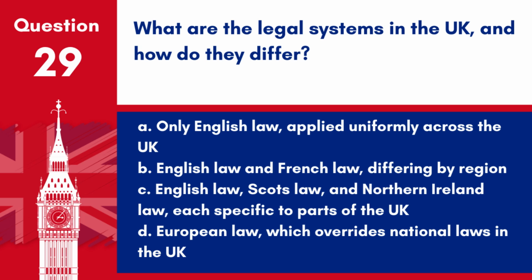Question 29. What are the legal systems in the UK and how do they differ? A. Only English law applied uniformly across the UK. B. English law and French law, differing by region. C. English law, Scots law, and Northern Ireland law, each specific to parts of the UK. D. European law, which overrides national laws in the UK.